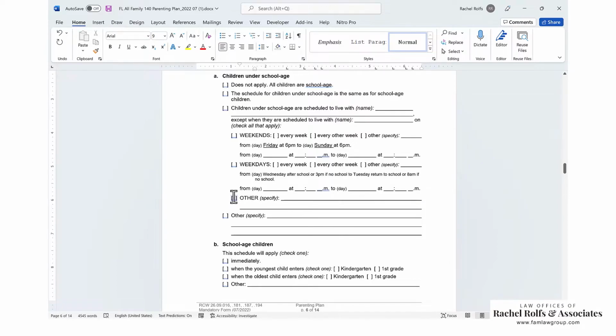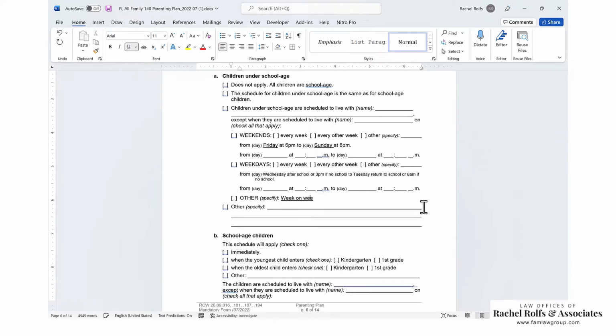If you're doing something like a 50-50, you can check this other box, and you can do week on, week off, with exchanges on Sundays at 6 p.m. Other options you could do, well, there are a million other options. You can do with mom every Monday, Tuesday overnight, with dad every Wednesday, Thursday overnight, and then you alternate Friday through Sunday overnights. Lots and lots of options.